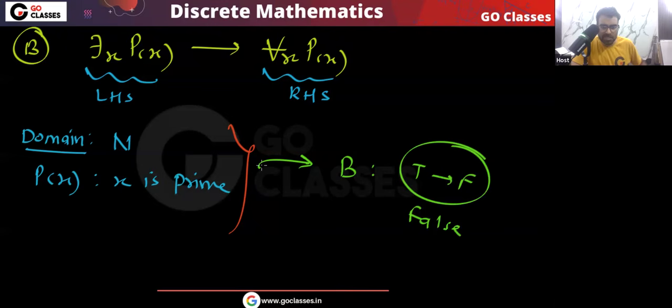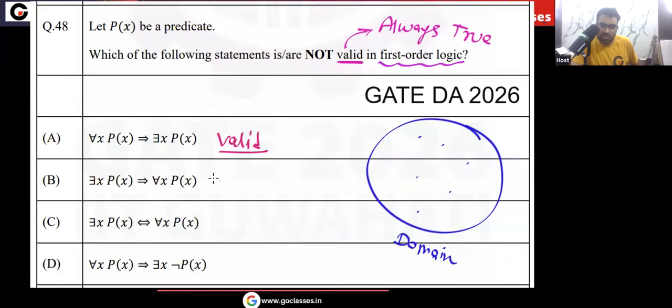So I can give you a situation where option B is false. So option B is not always true. Not always true means not valid. Very simple. So this is invalid.